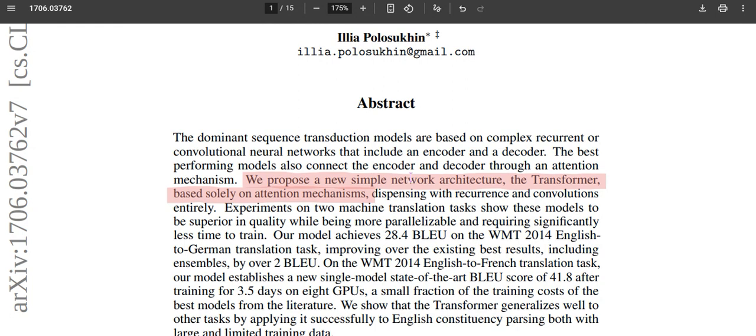What this transformer neural network architecture is, is that it is solely based on attention mechanisms.